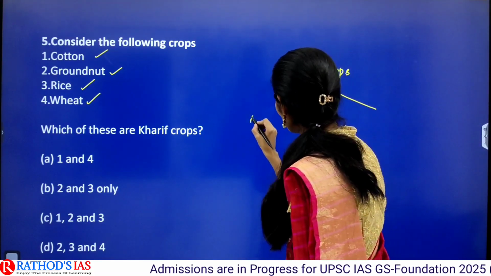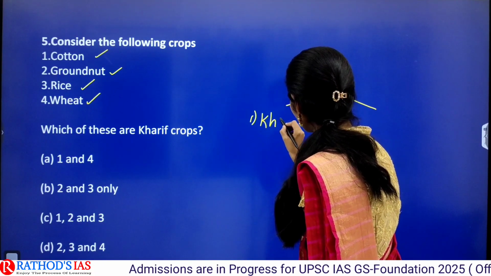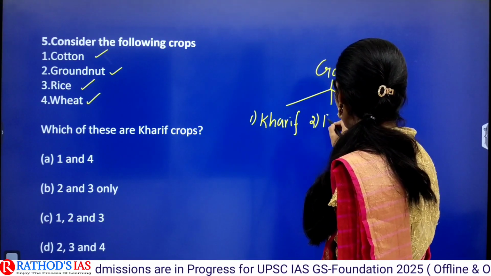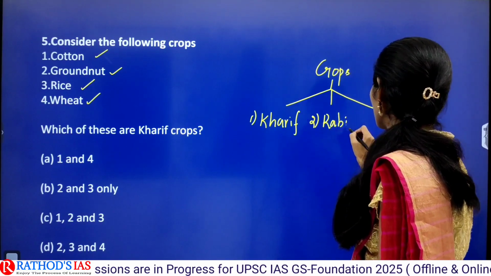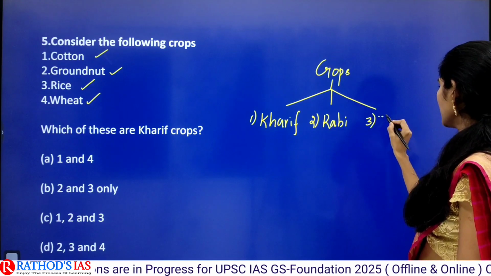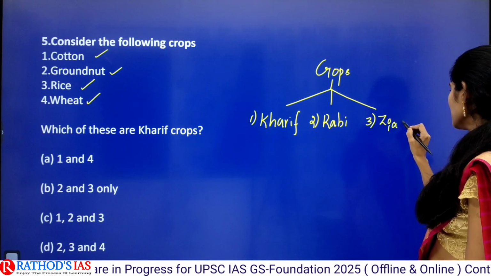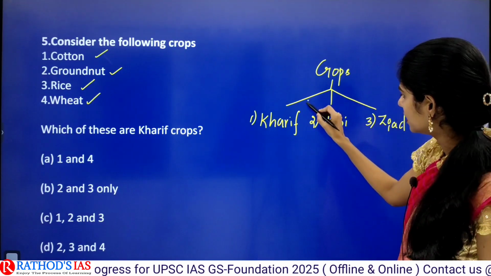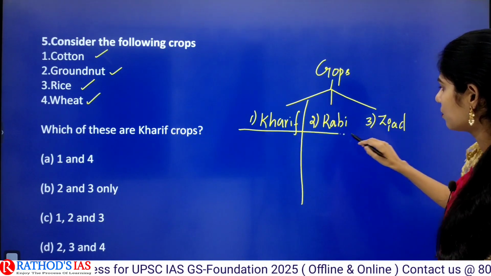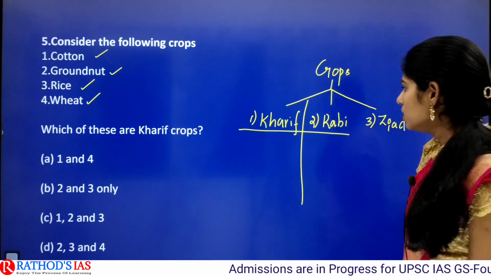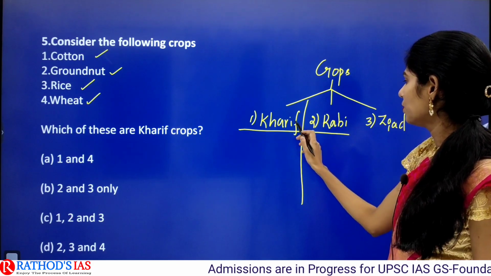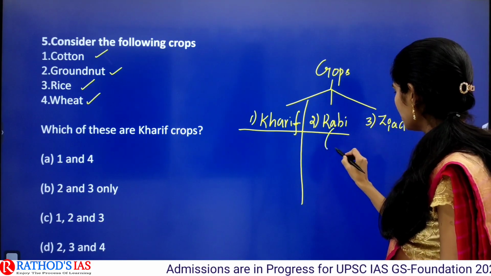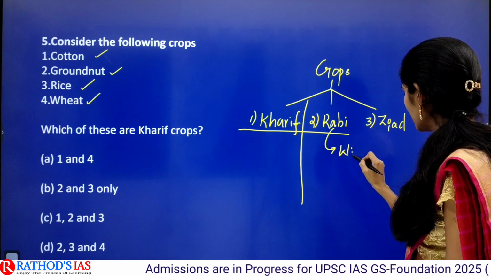First one is kharif, second one is rabi, and third one is zaid. In this zaid we go for growing fruits and vegetables. But here there are two cropping patterns that we can see. Kharif is very important and it is dependent upon the rainfall, but rabi crops depend on winter rainfall.